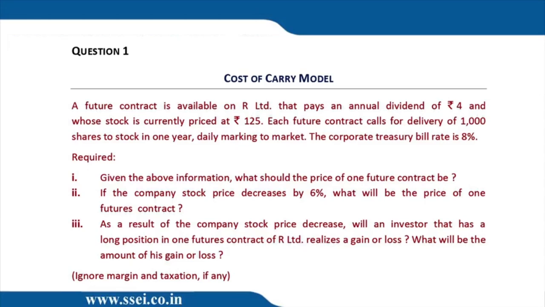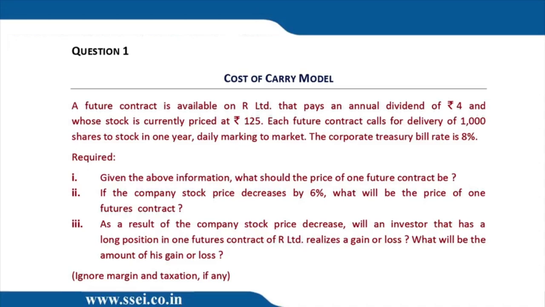A futures contract is available on R Limited that pays an annual dividend of 4, and whose stock is currently priced at 125. This is S0. Dividend is 4. They say annual dividend, so we have to assume it's standing at the end of the year. Each futures contract calls for delivery of 1,000 shares of stock in 1 year.